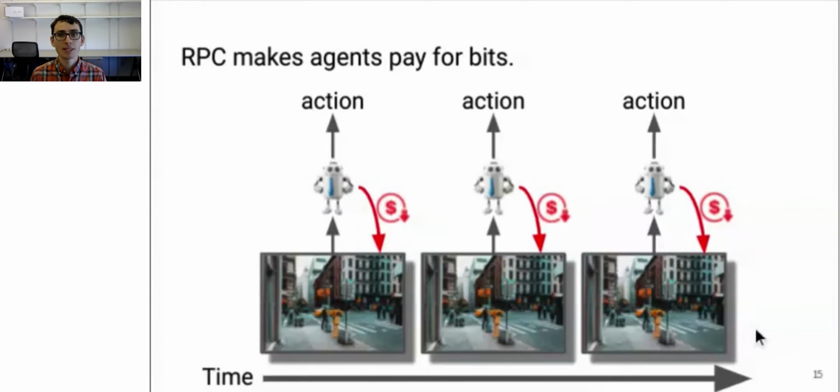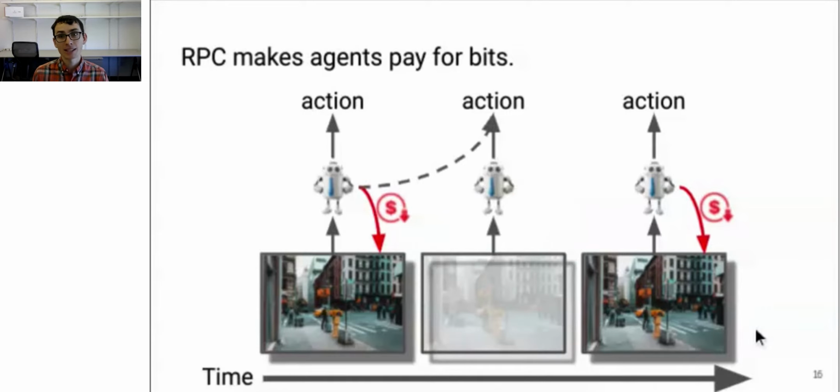Another way to interpret RPC is that it changes the reward function to make the agent pay for bits of observation that it observes, and it does this by subtracting them from the reward function. However, if the agent can successfully predict the next action, then it doesn't need to look at the next observation at all, and it avoids paying anything at the next time step. Importantly, because the agent has to pay for all of those bits that it fails to predict, the agent will actively change its behavior to become more predictable.